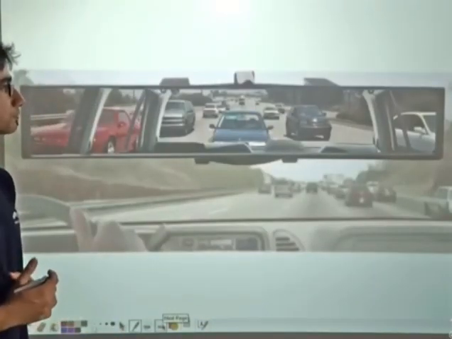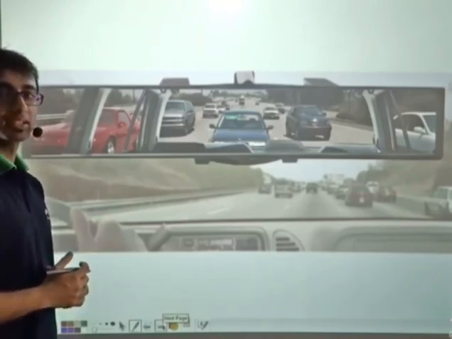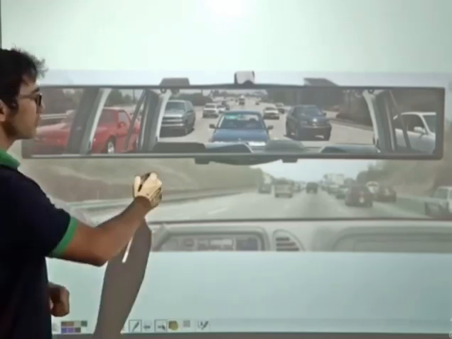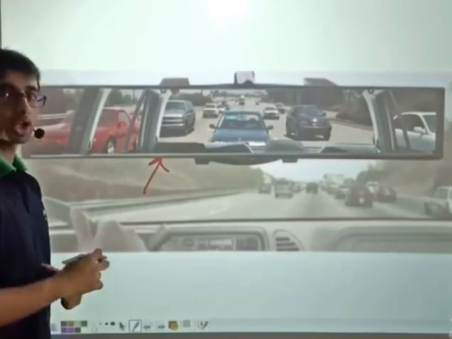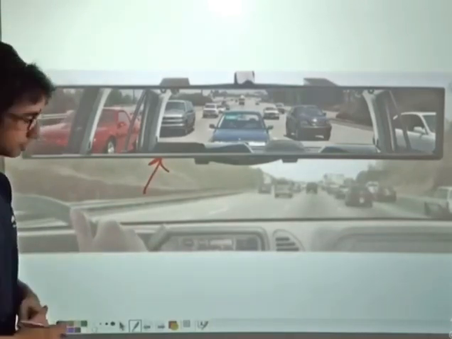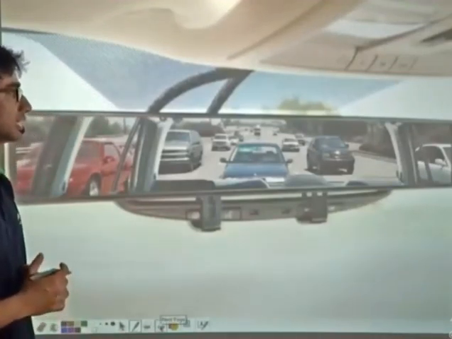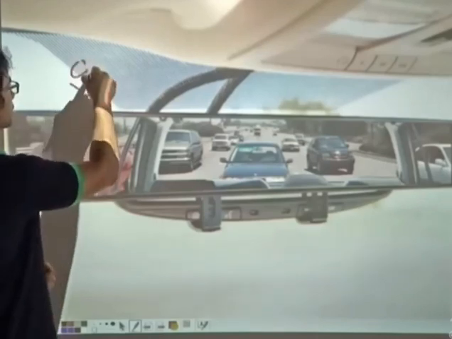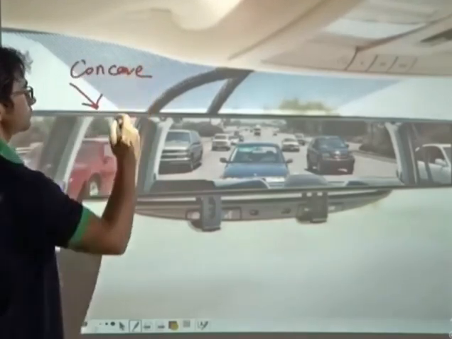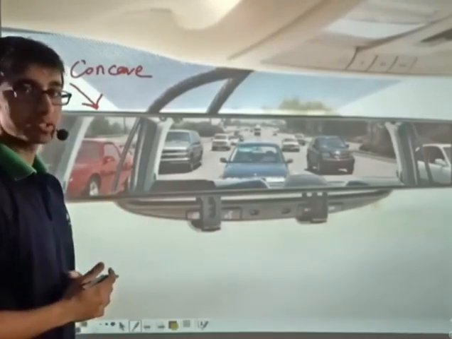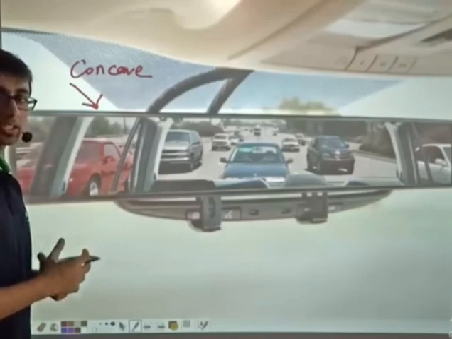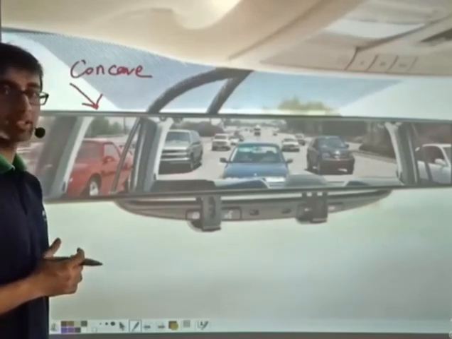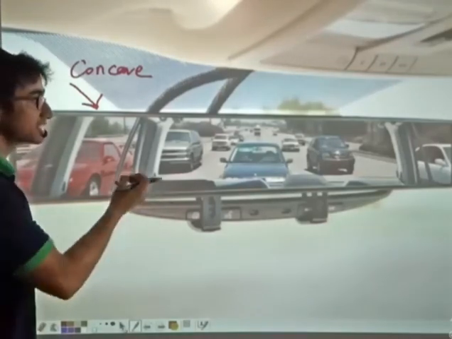Now consider another scenario. In this picture, you find the rear view mirror of a car. Now can you tell me, is this rear view mirror a concave mirror or a convex mirror? Let us find out. Firstly, consider the situation if this mirror is a concave mirror. Now, if this mirror were a concave mirror, rays of light after falling on this mirror would have converged on some point. This point would have been obtained in space or in the real world.